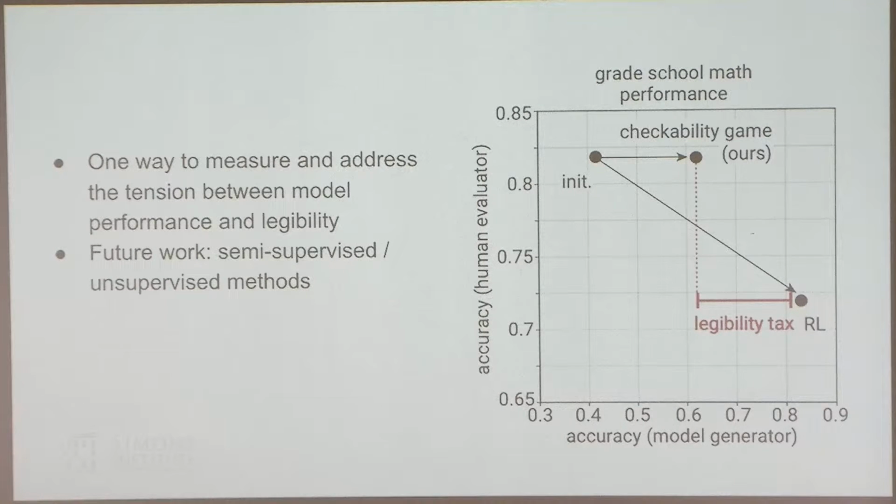But one important drawback is that we are using a lot of supervised labels for correctness. It would be best if we could have some sort of semi-supervised or unsupervised methods, because for scalable oversight, we can't really afford to have a lot of human labels for correctness.